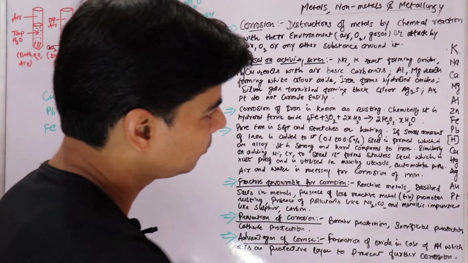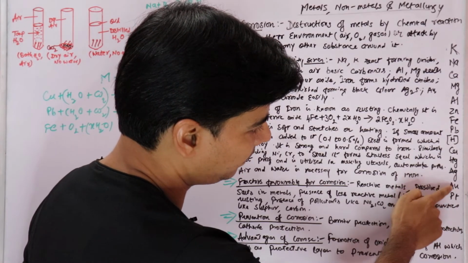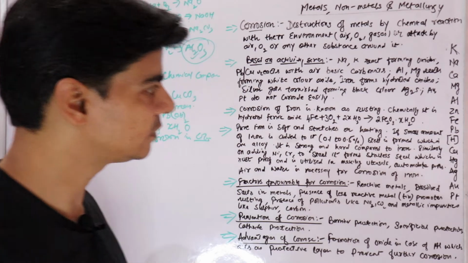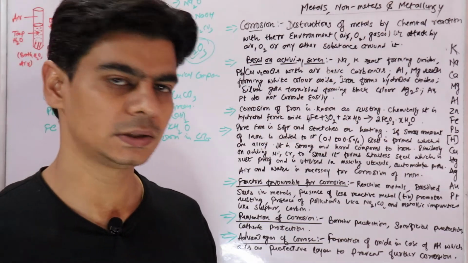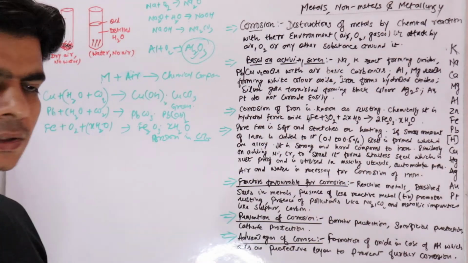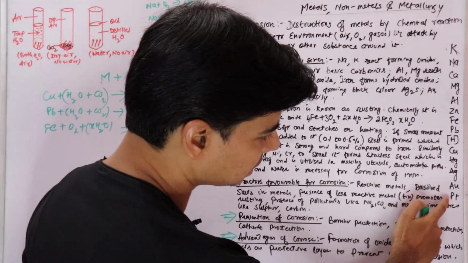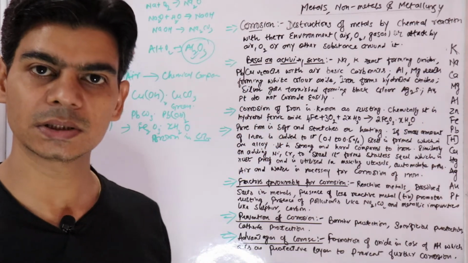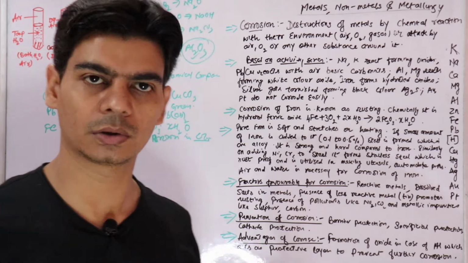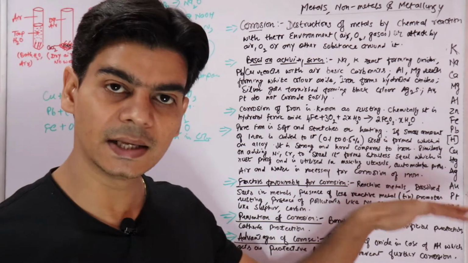Now, since we know that the reactivity of metals falls as we move down the series, metals such as gold and platinum will not corrode. These would not corrode because of their very low reactivity.